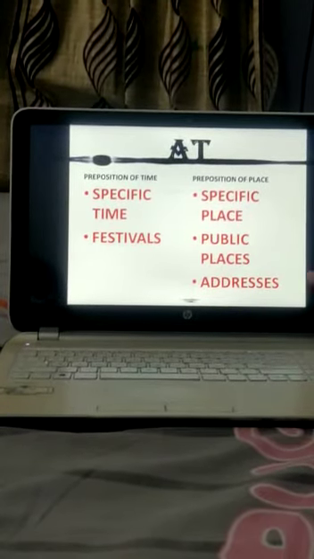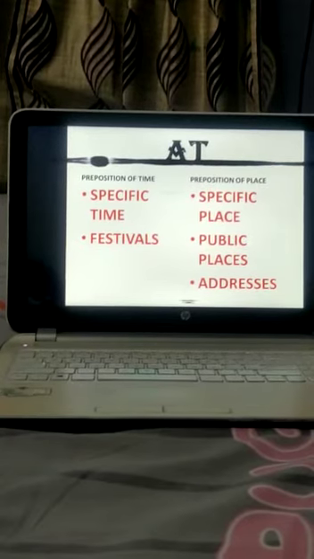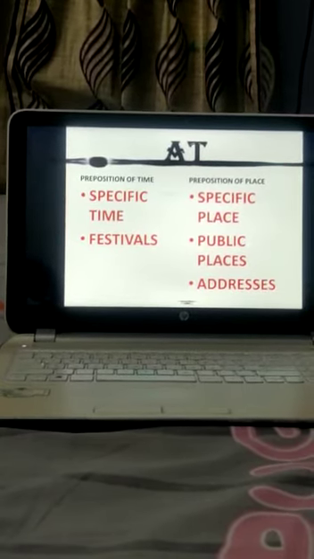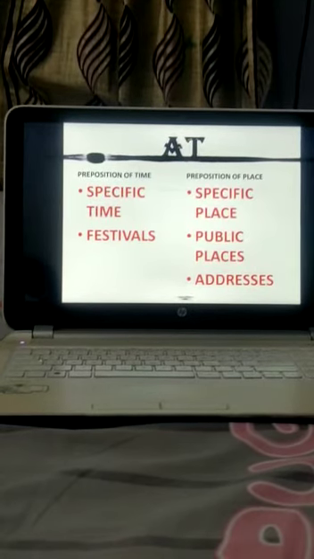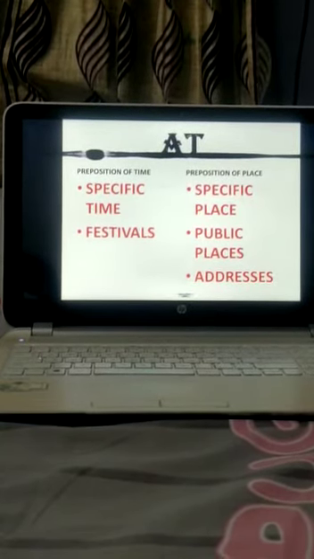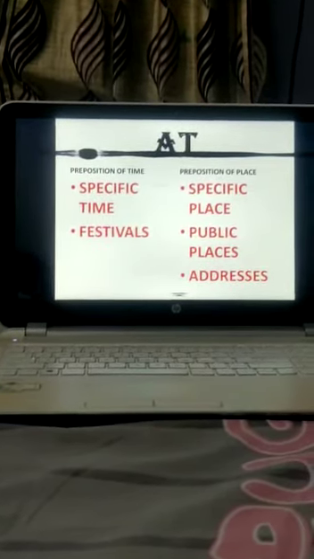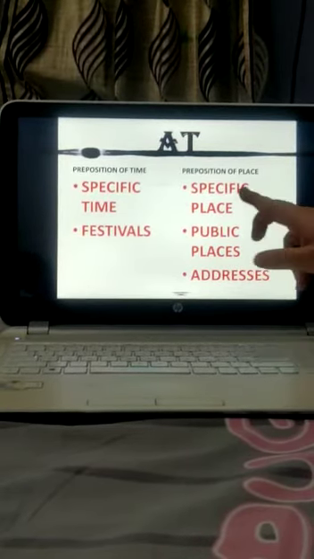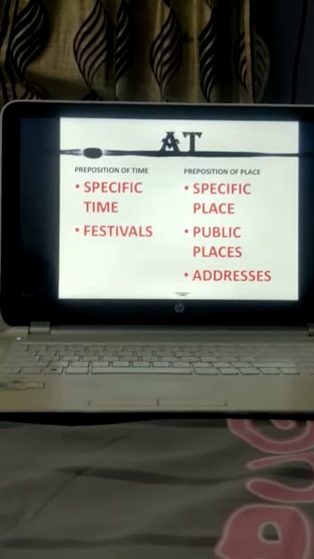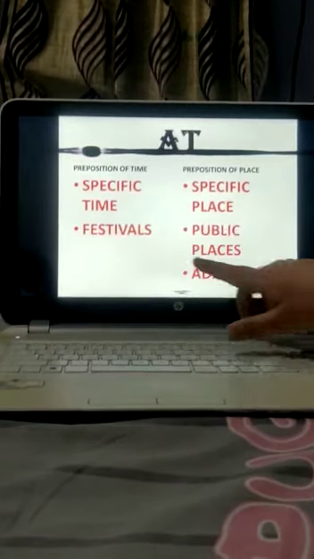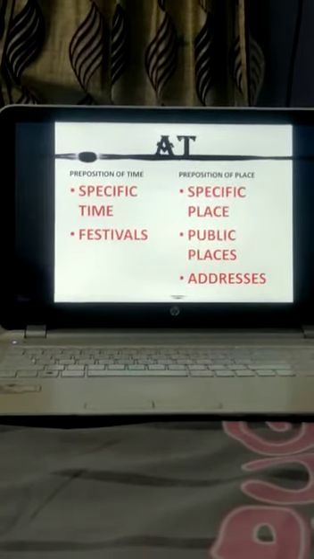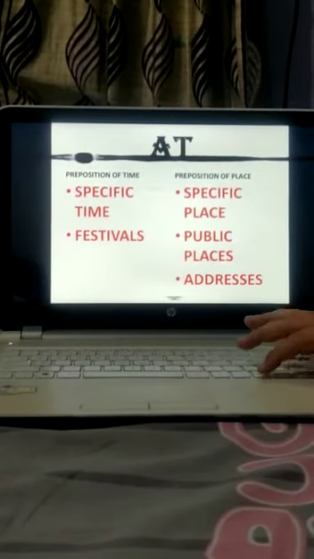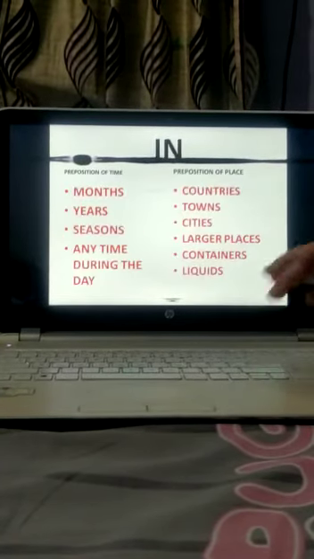And with any address, like my house address is at 455 sector 7. So where you specify the address numbers, there we use the at preposition. I hope you have understood the difference between the preposition of time and preposition of place and where to use the at preposition. So let's move further.